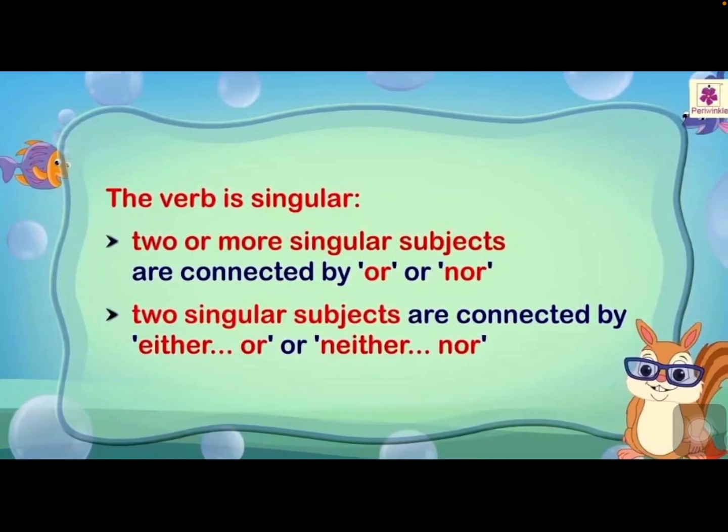The verb is singular if two or more subjects are connected by or or nor. So two or more subjects, if they are connected by or, nor, the verb will be singular only. If two singular subjects are connected by either or, neither nor, then also the verb will be singular. This you have to remember, children. Related to this slide, examples were given in our material also. Understood?